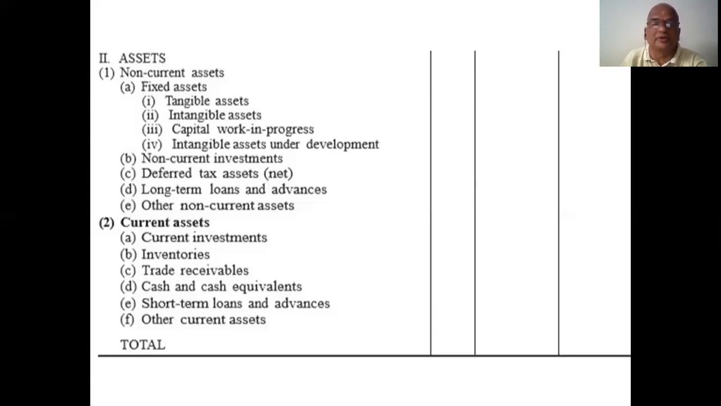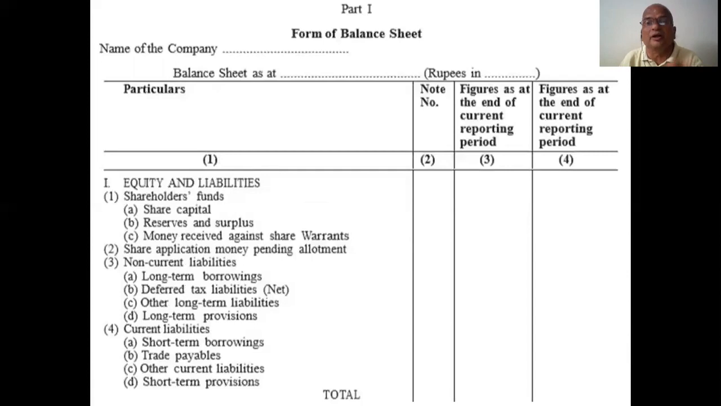That amount comes under short-term loans and advances. Similarly, any items other than this all come under other current assets. So, girls, you must remember, assets are to be divided in two, and liabilities are also divided in two: fixed assets, current assets, fixed liabilities, current liabilities. According to this only, we prepare the balance sheet.